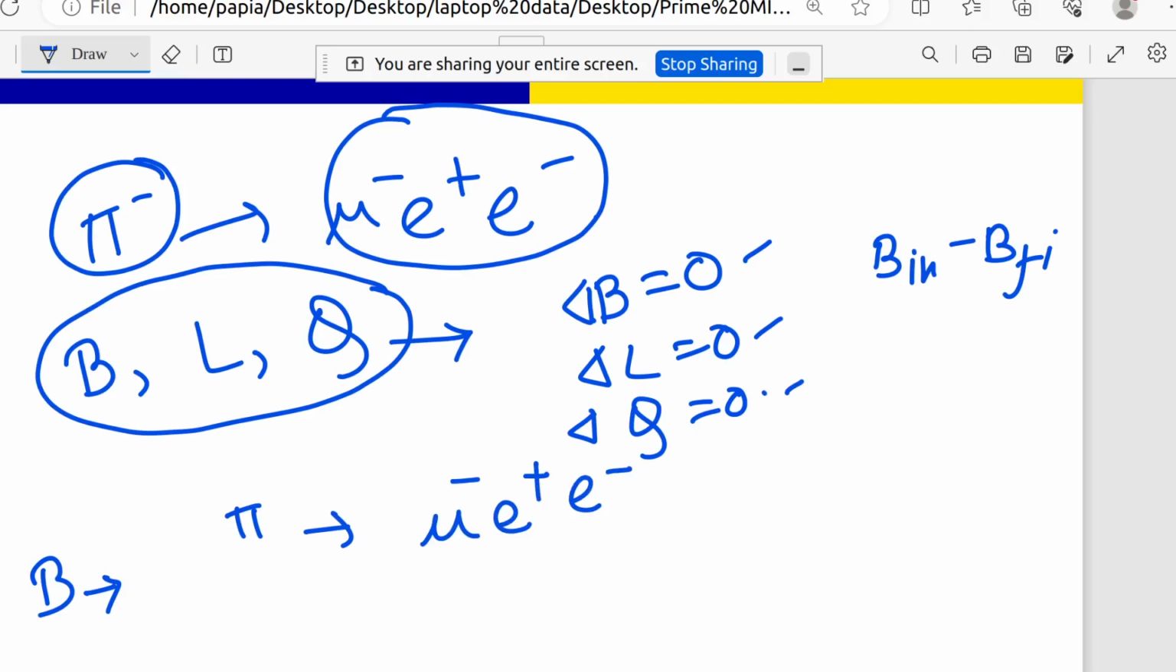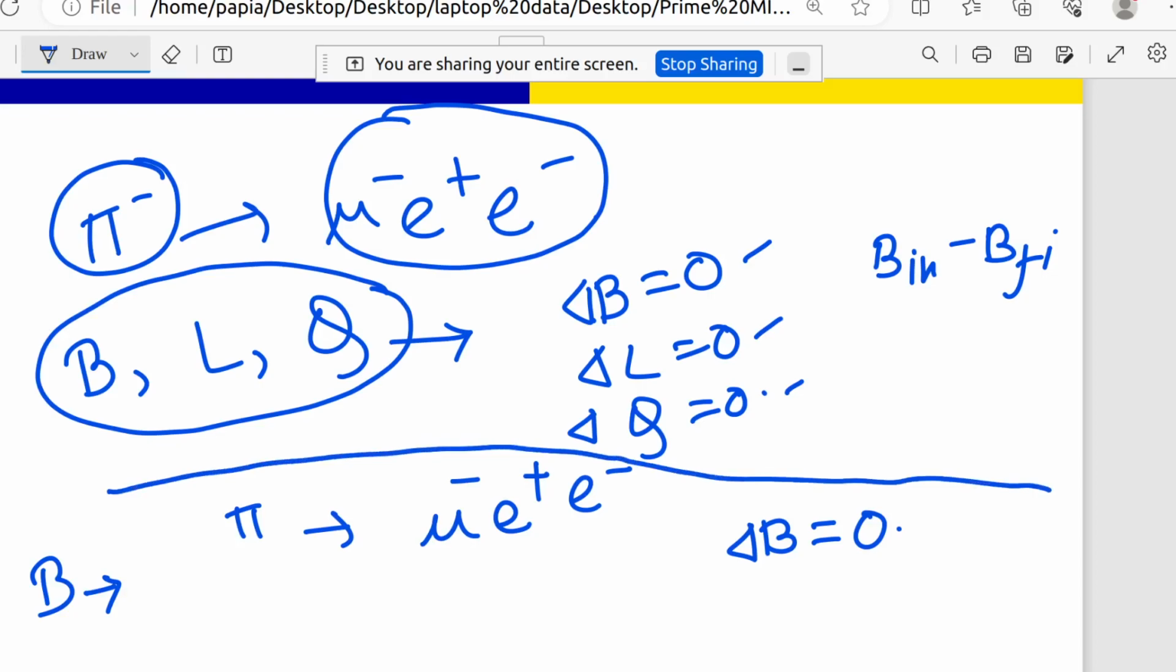Okay, so for B we have to have delta B equal to 0, because this is a nuclear reaction and I told you that in any nuclear reaction B, L and Q should always be conserved. Okay, so you can see that pi minus is not a baryon, that means for pi minus it is 0. Mu minus is also not a baryon, e plus is also not a baryon, e minus is also not a baryon.